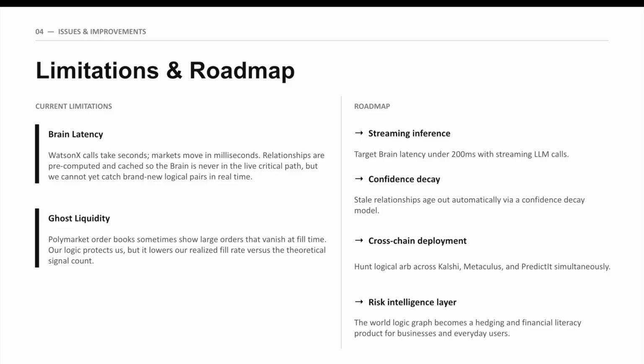For future improvements, we want to move towards a more streamlined LLM inference to get latency under 200 milliseconds, and build a confidence decay model so stale relationships age out automatically, and for it to be replicable on every prediction market platform, so we can bring the type of accuracy a hedge fund might have for a stock market to the everyday user.